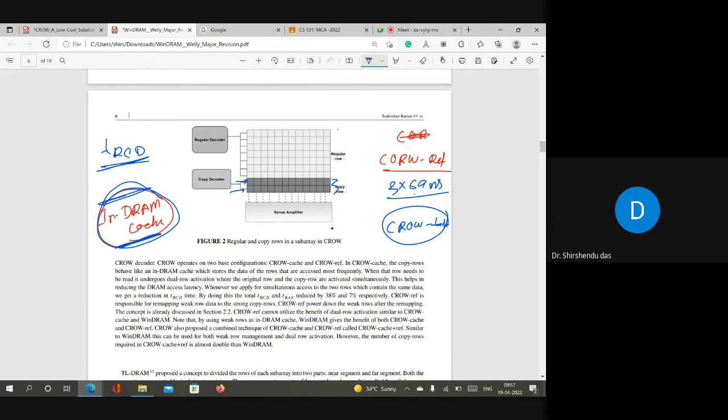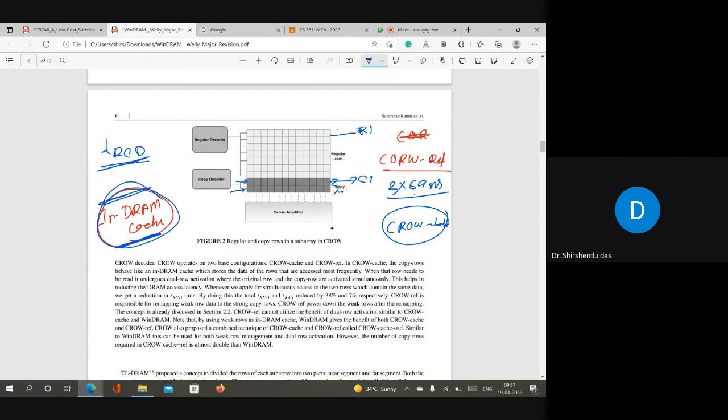So what we are doing, we are not refreshing these weak rows. We assume that these will be automatically refreshed when they are accessed. In some particular situation, if these rows are not refreshed, then we let them discharge. Why will we let them discharge? Because this is just a copy. Suppose there was R1 and this is C1, right? If we let C1 discharge, no problem, we have a copy existing in R1. We just need to inform the memory controller that C1 is now discharged, so it has to understand that the copy does not exist. That is the only limitation here.